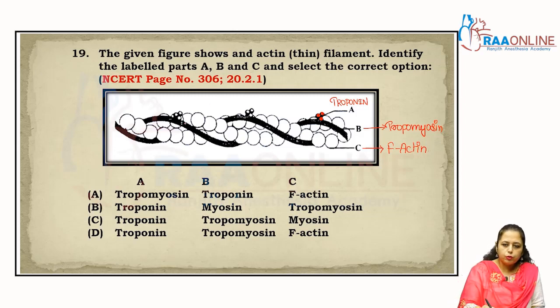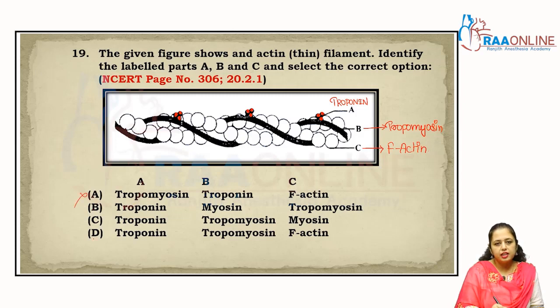So now what will happen? See, troponin is present at regular intervals on the tropomyosin. Clear? So A is troponin, that is given in the options, so option A is cancelled.